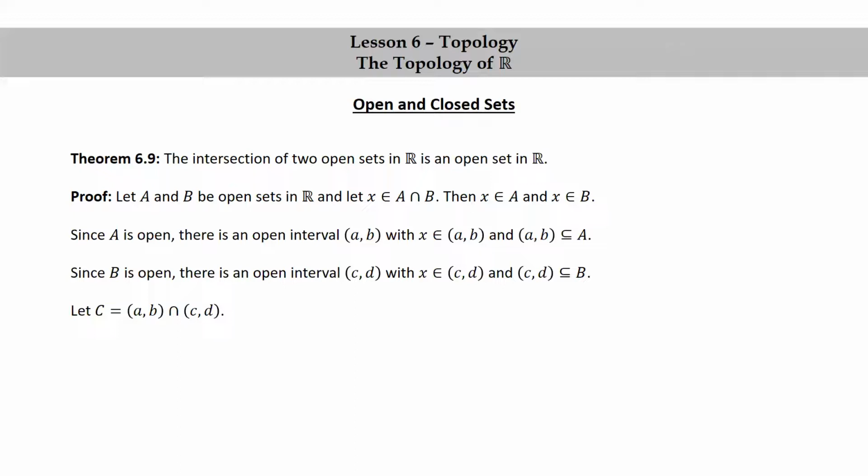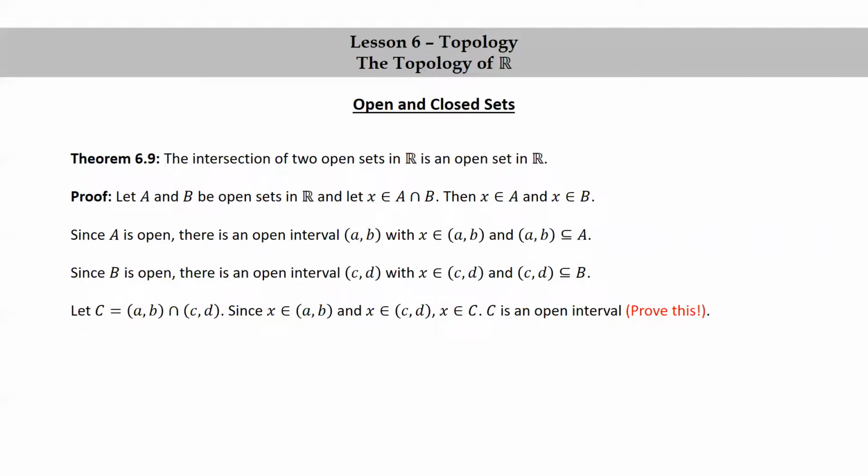Let C be the intersection of these two open intervals, (a,b) and (c,d). Since x is in (a,b) and x is in (c,d), x is in the intersection of them, or x is in C, big C. C turns out to be an open interval. This is something you should prove, that the intersection of two open intervals is either empty or another open interval. In this case, it's not empty because x is in the intersection, because it's in both (a,b) and (c,d).